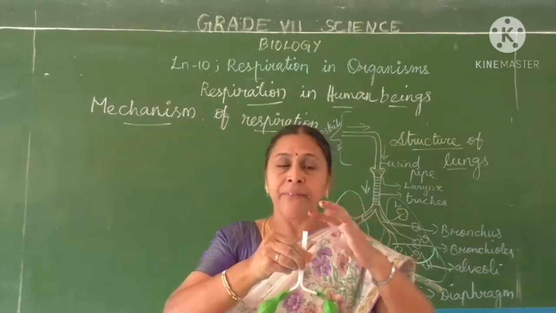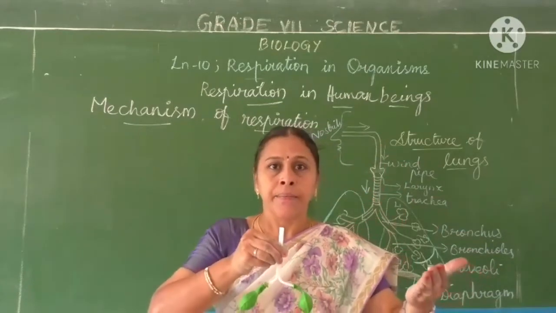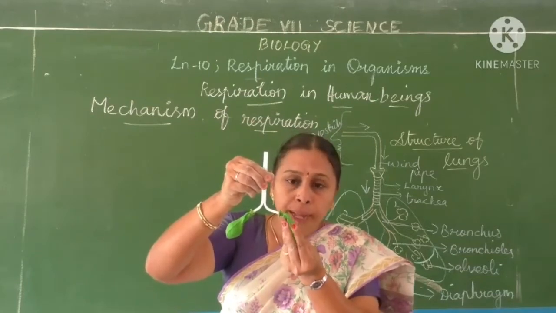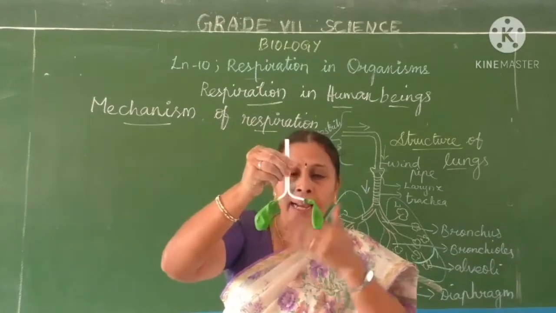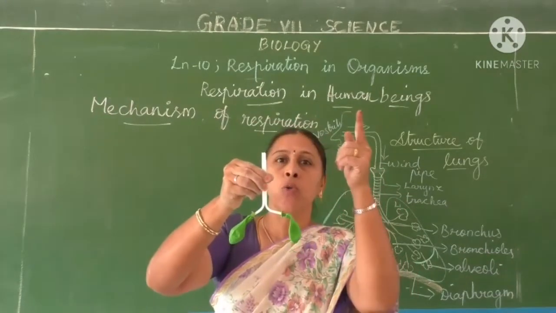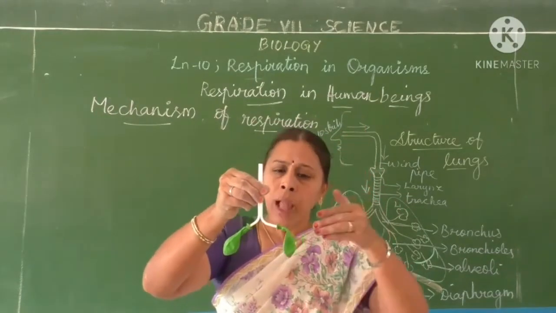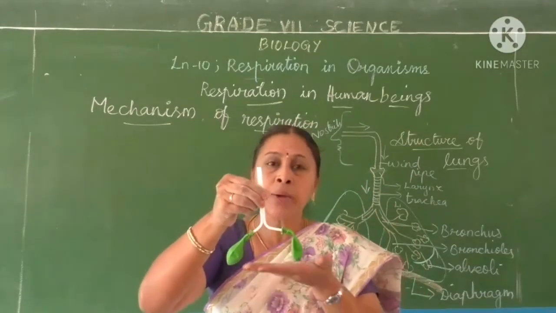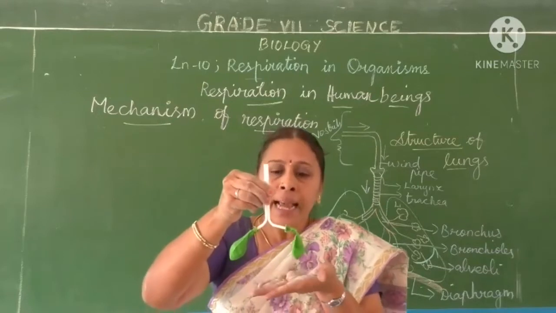Then again when we exhale, what will happen? The air comes out, the volume decreases. The air comes out, again it shrinks, and the air rushes out through the straw, which means the volume decreases. And below that what will be there? The diaphragm. The diaphragm moves up.